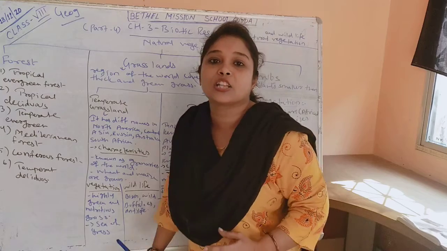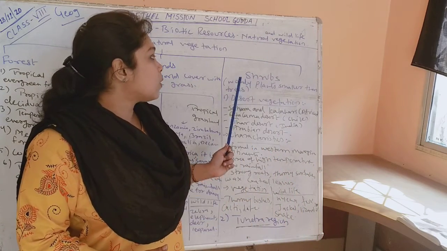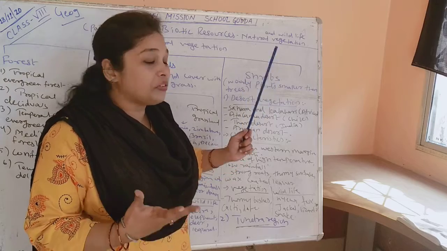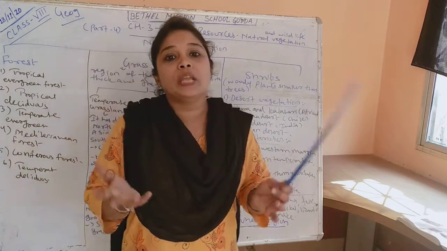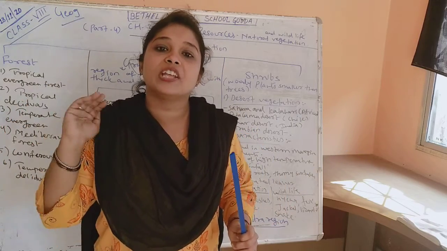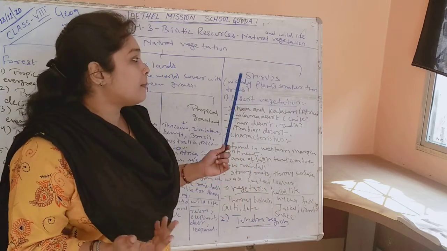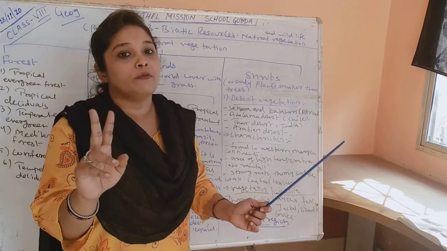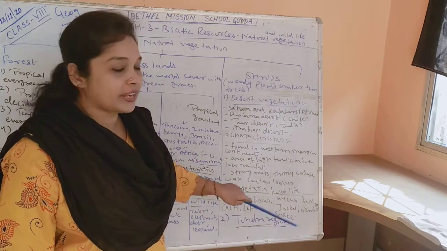Now the last natural vegetation is shrubs. Now what are shrubs? Shrubs are woody plants, or you can say these are the trees which have woody stems. They are not very tall, but they are not very small. That means they have an average height, which is called shrubs. Okay. And when we talk about shrubs, there are two different kinds of shrub areas: desert vegetation and the tundra region.